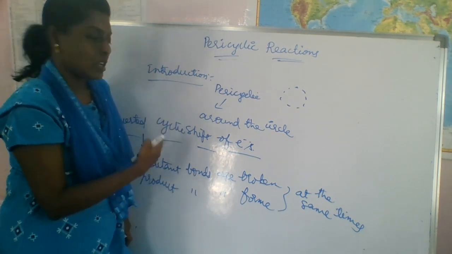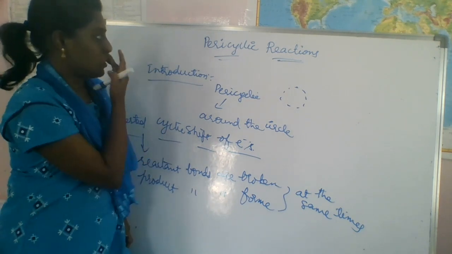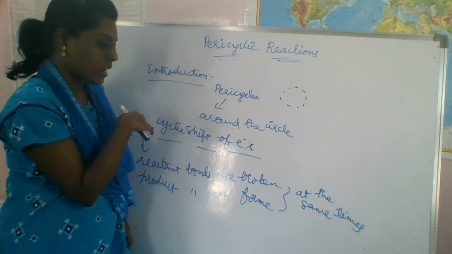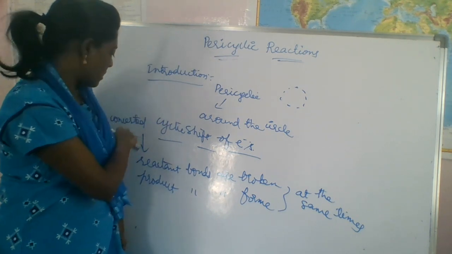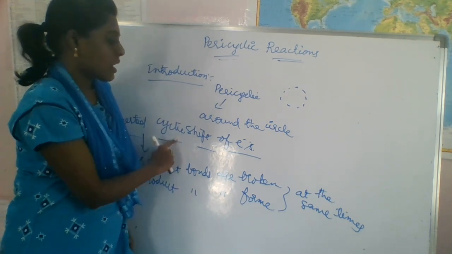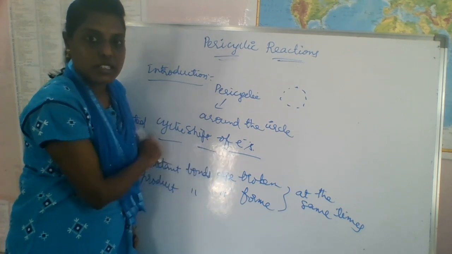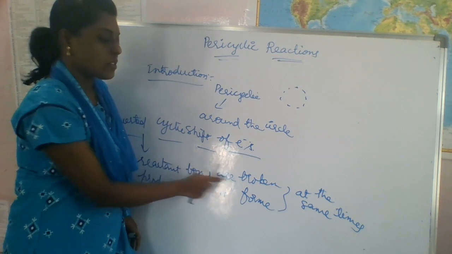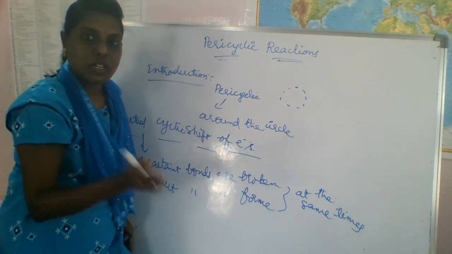I hope you understand the definition of pericyclic reactions. These are the reactions that occur by a concerted cyclic shift of electrons. Concerted cyclic shift of electrons means that at the same time reactant bonds are broken and product bonds are formed.